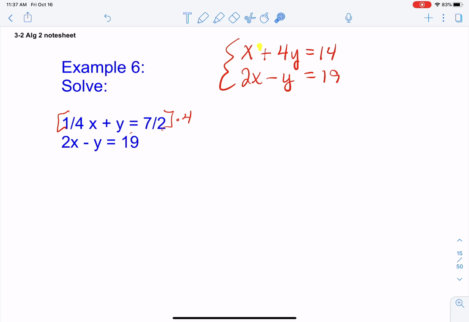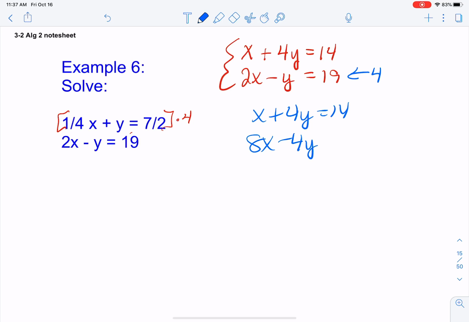Now, we can either get the x's to be 2's, one a positive 2x and one a negative 2x, or we can get the y's to be 4's, and I'm going to go with that route since one of them already is a 4. I'm going to multiply this equation by 4. And so we get x plus 4y equals 14. 8x minus 4y equals 76. And then we're just going to add the two equations together.